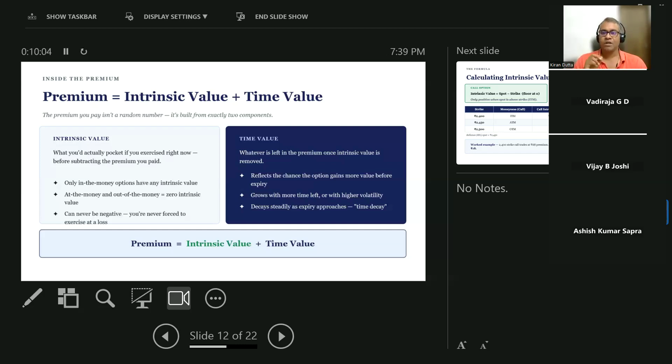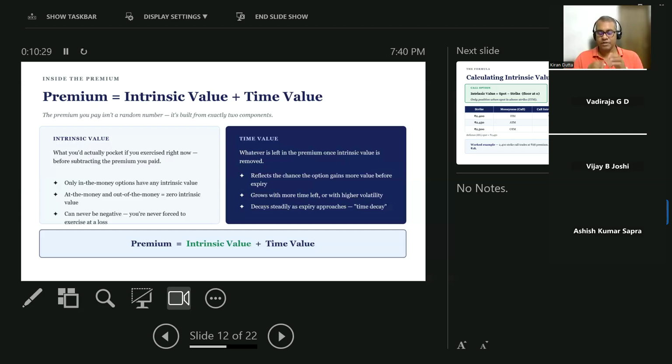Now, let's come to the time value. It's a little tricky, though not even a tricky concept. I will take one example. Say I am buying lottery tickets, and there are two expiries.